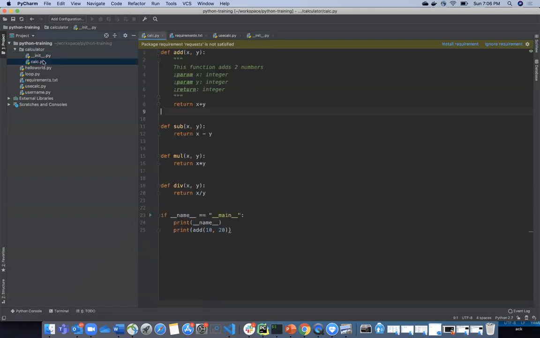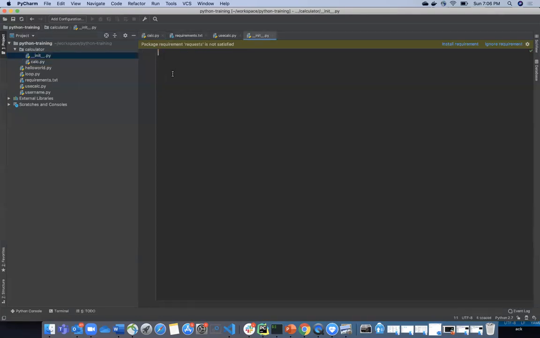For example, calc.py has add, sub, multiplication and division, right? But you want all the outside people of this particular package to use only add and div. So you can specify those options and restrict what can be exported. All those things can be done in this __init__.py, but wherever you go, it is just sitting empty. Some people do not want to do any initialization, so most people keep this file empty.